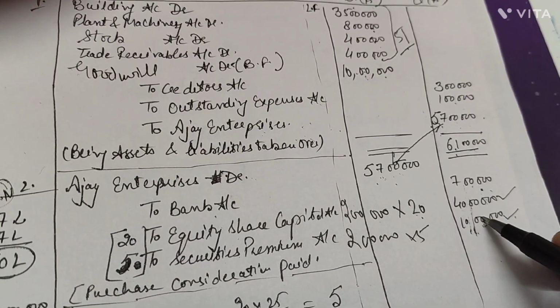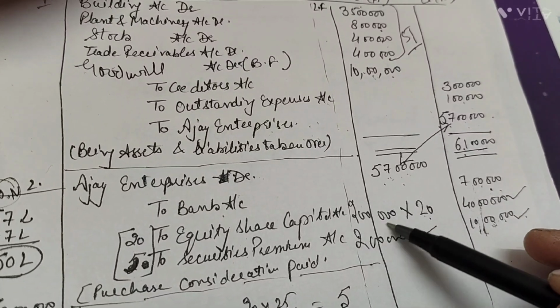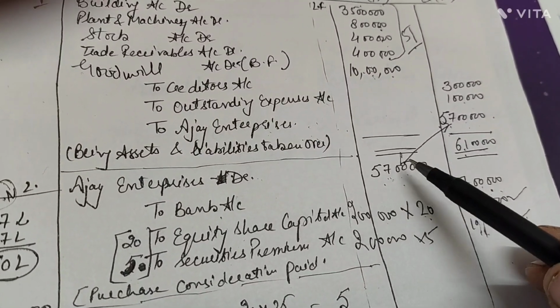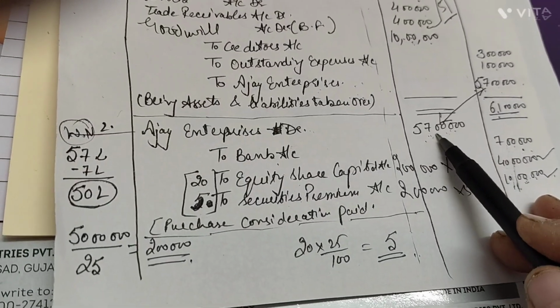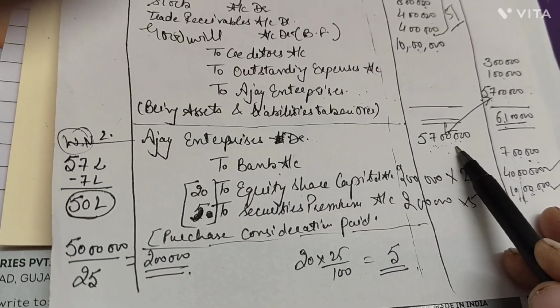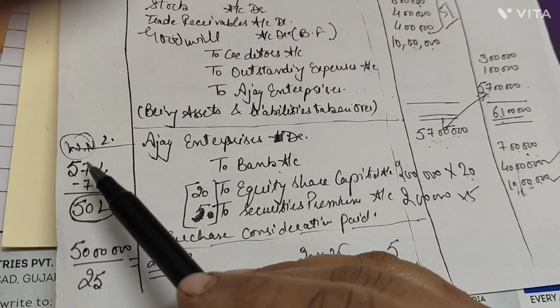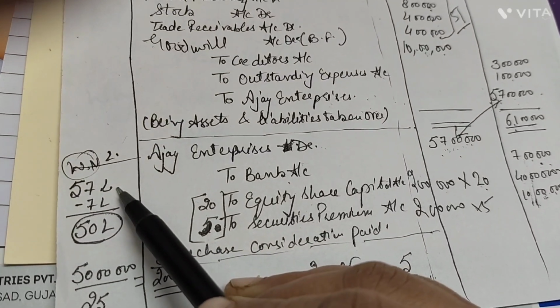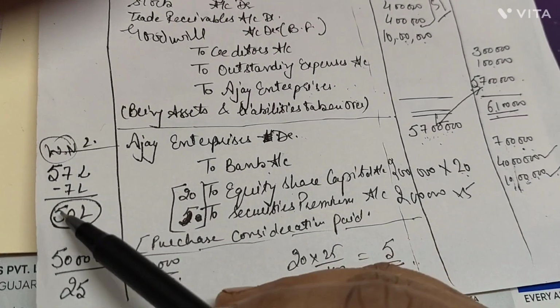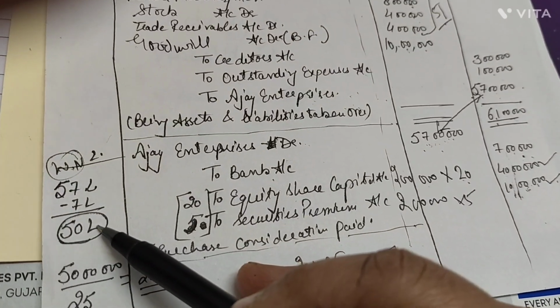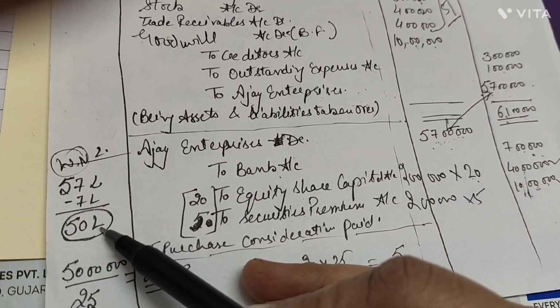If in any case these values of number of shares were not provided, rather we are provided with the purchase consideration, then how to do this question? For the purchase consideration of 57 lakh rupees, there was a cheque payment of 7 lakh. So what was the due amount left? 50 lakh.